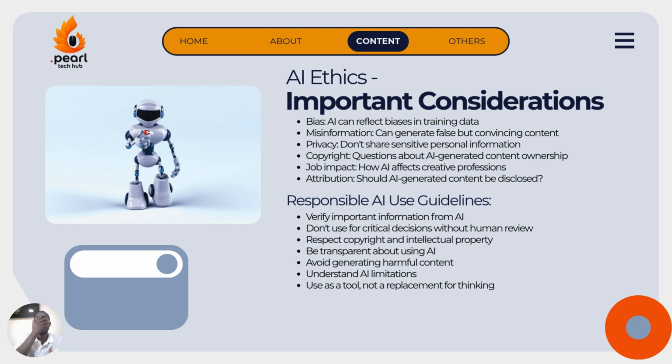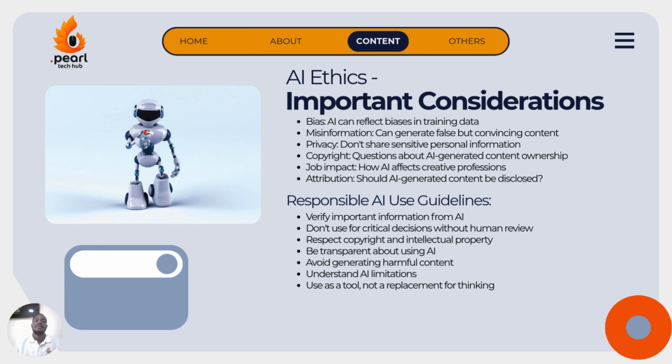Then the responsible use guidelines, the guidelines we have to follow while using AI. One, we have to verify the information from the AI, as we talked about bias and wrong information. Then we should not put critical information, things like credit card information, into the AI, because you're not the only one using this AI tool. We have cyber criminals on the internet. They may end up with this information and you end up losing some money or even something so precious. Then the next part is to respect copyright and intellectual property.